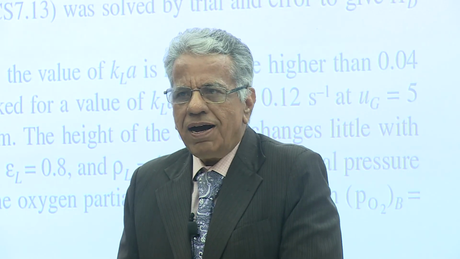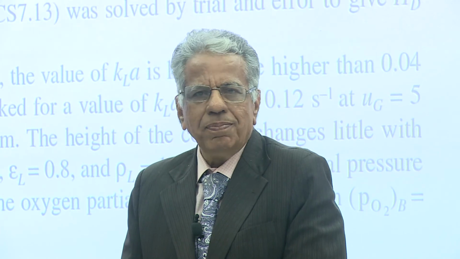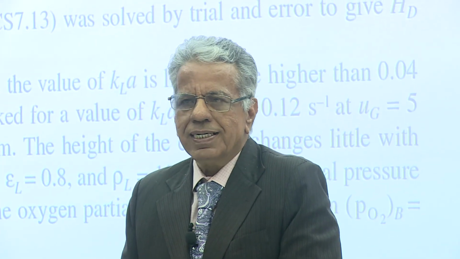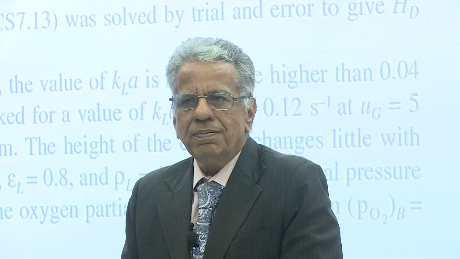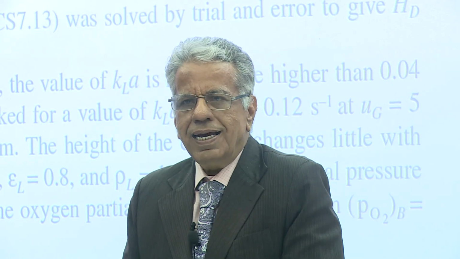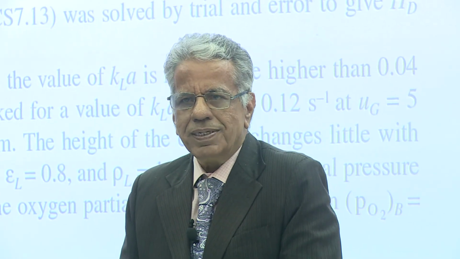If mixing occurs predominantly by dispersion and diffusion as compared to convection, and mixing time is much less than residence time, then it is called a completely back mix reactor.